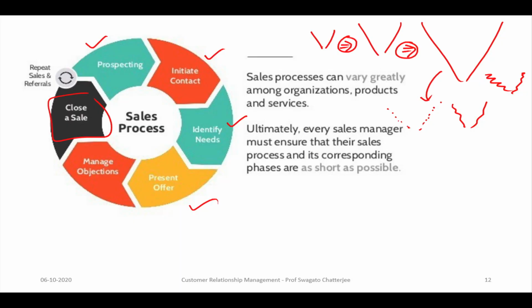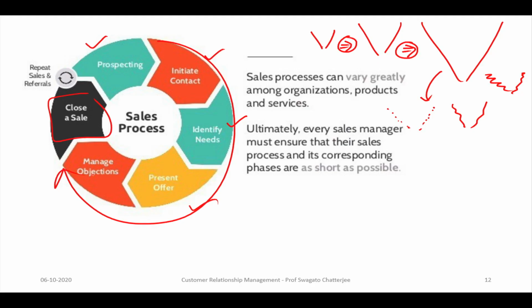Sales process can vary greatly among organizations, products and services, and ultimately every sales manager must ensure that their sales process and its corresponding phases are as short as possible. They have to reduce these procedures as much as possible, so that the sales cycle can reduce, and that can be done using a better CRM implementation.